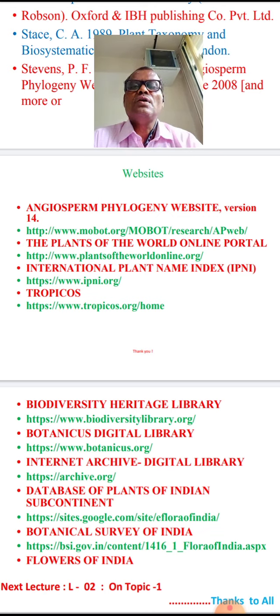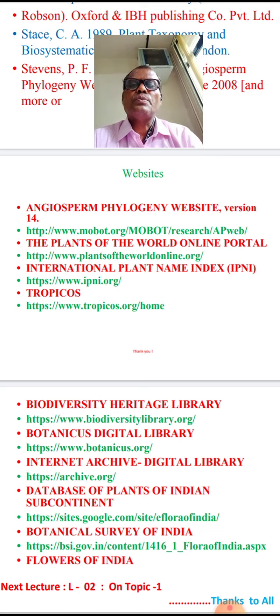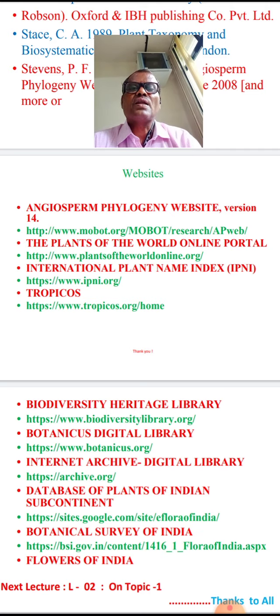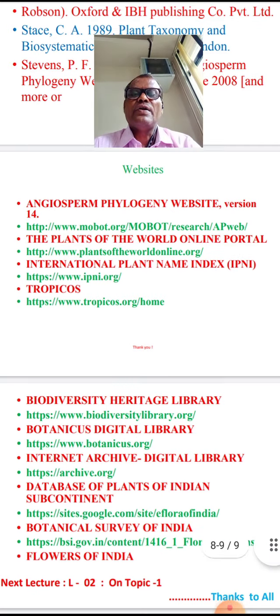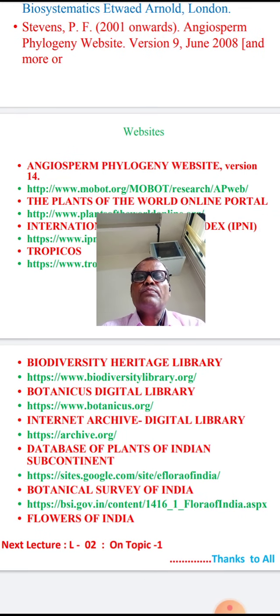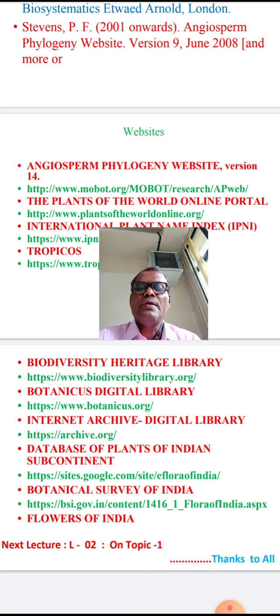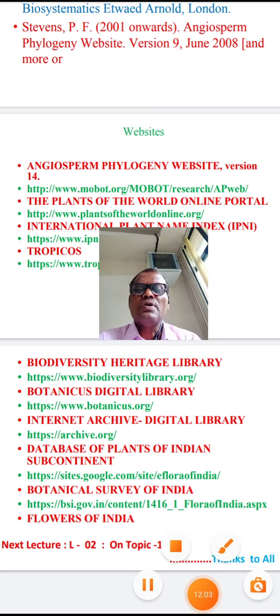So you only see if it is opening, then it is very nice. Then Tropicos, the International Plant Name Index, IPNI. Then Biodiversity Heritage Library, like this one. Then next there is the Botanical Digital Library, then Internet Archive digital library. So many are there, and the Botanical Survey of India.